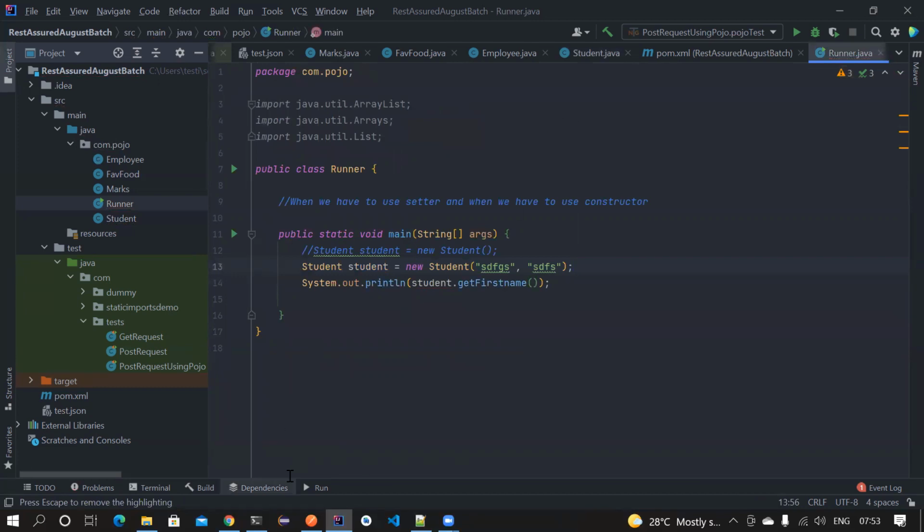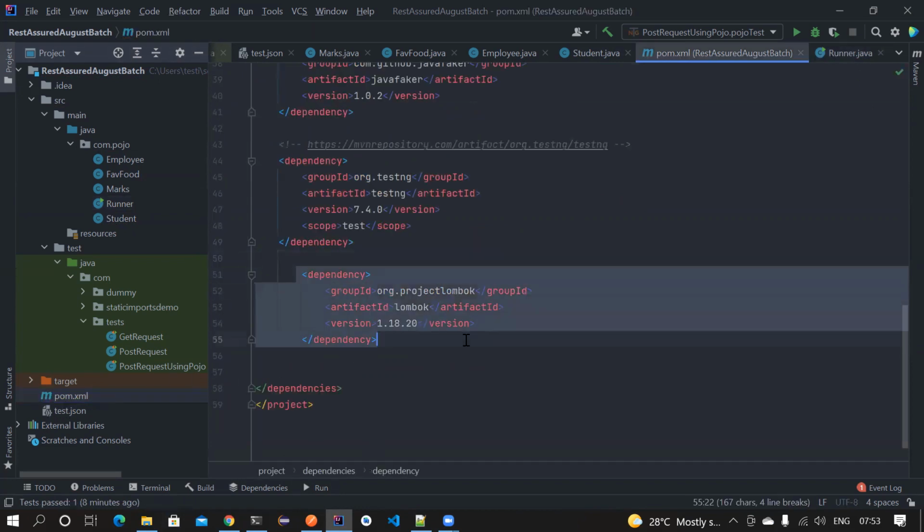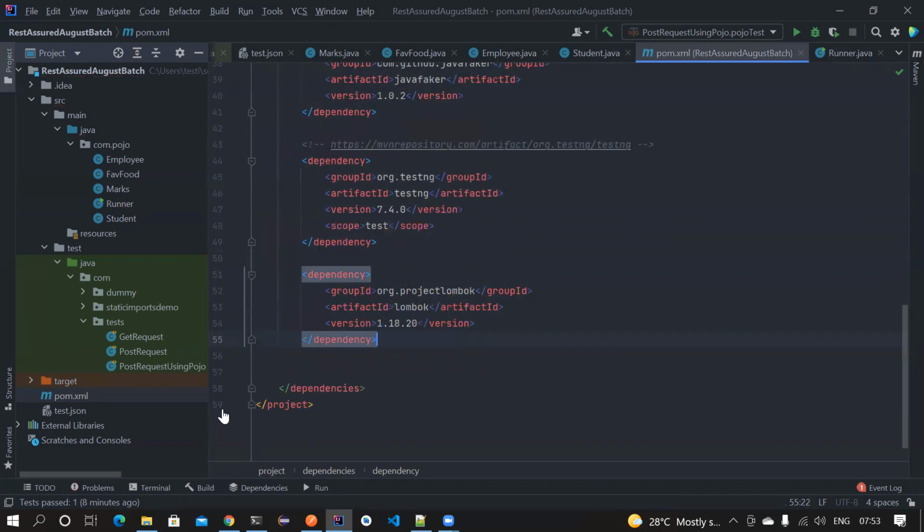In case of Eclipse, apart from adding the dependency in the pom.xml, you also need to do one more thing. This org.projectlombok dependency will download a jar file for you. So where will this jar file be present? Does anyone know where this jar file will be present?